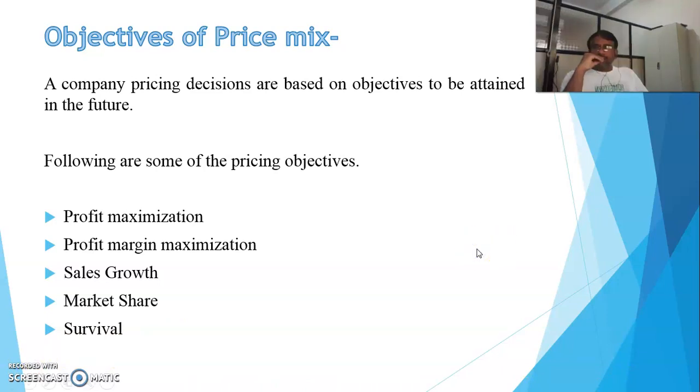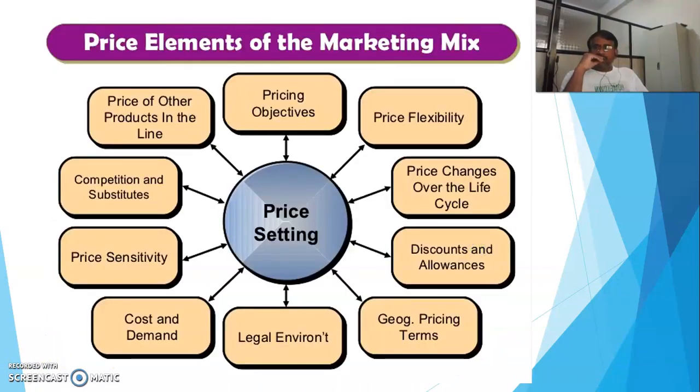Now after the objectives, we should learn about the price elements of the marketing mix. There are several elements of the price mix, and the price can be set with these 10 elements shown in this slide.